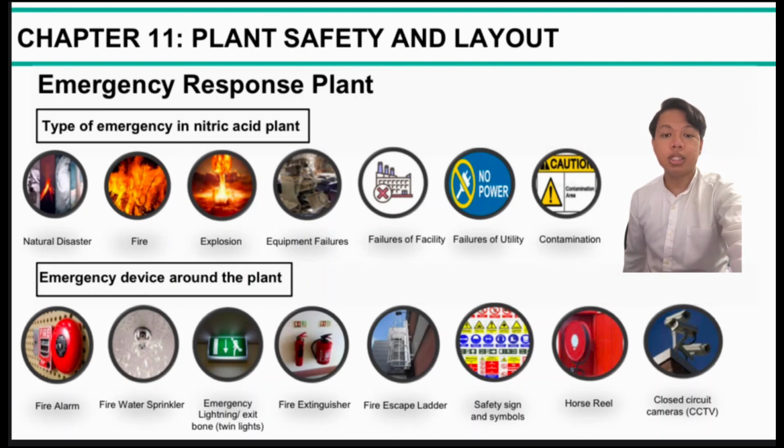Therefore, an emergency response plan is needed for each type of emergency so that all the workers will be prepared. Other than that, emergency devices also will be set up around the nitric acid plant, such as fire alarm, fire water sprinkler, emergency lighting or exit sign with twin lights, fire extinguisher, fire escape ladder, safety sign and symbol, hose reel, and also closed circuit camera CCTV.